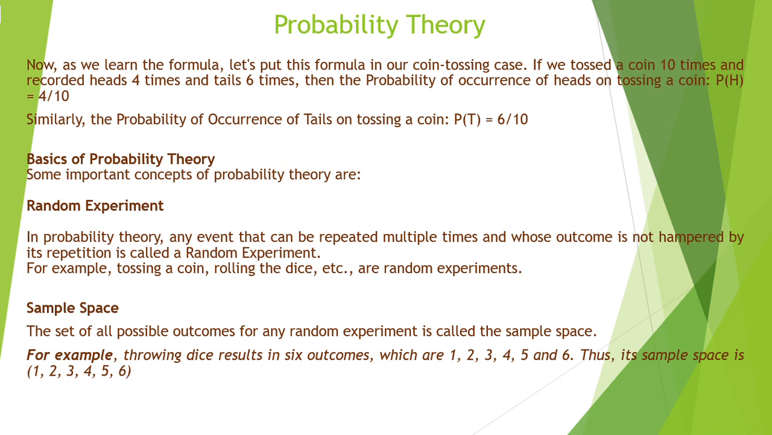Now, as we learn this formula, let's put it into our coin tossing experiment case. If we toss the coin 10 times and record heads 4 times and tails 6 times, then the probability of occurrence of head on tossing a coin is P(H) = 4/10. And similarly, the probability of occurrence of tail is P(T) = 6/10. Okay, now coming to some of the basics of probability theory.